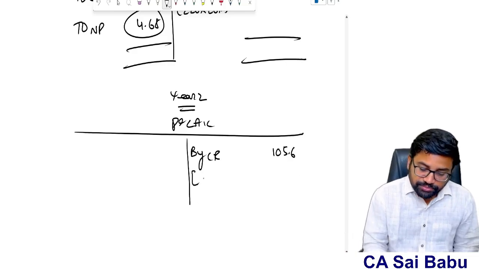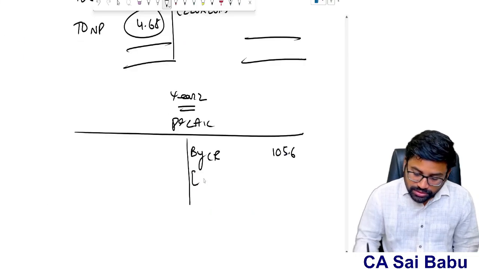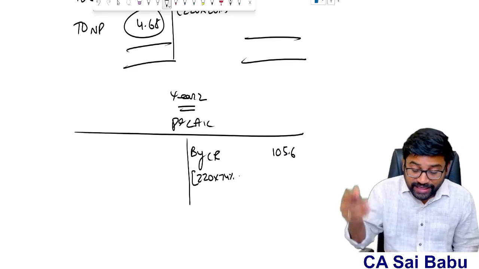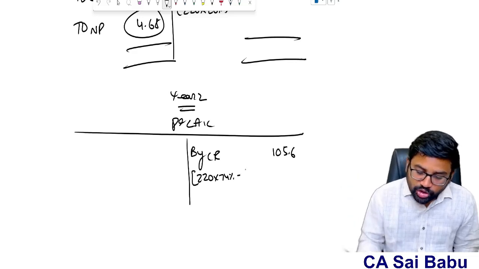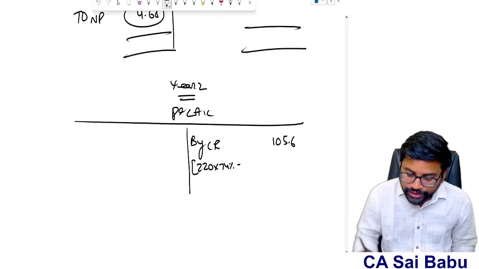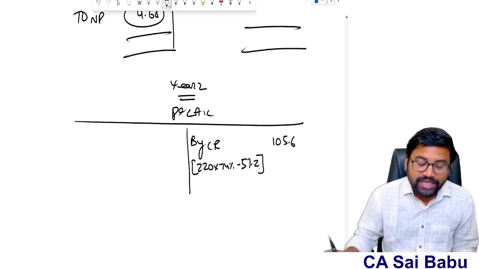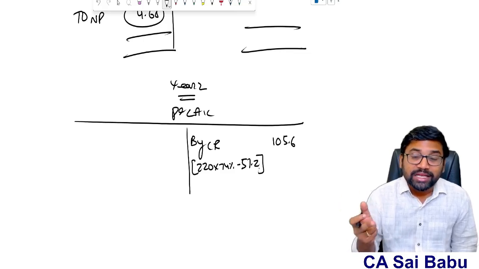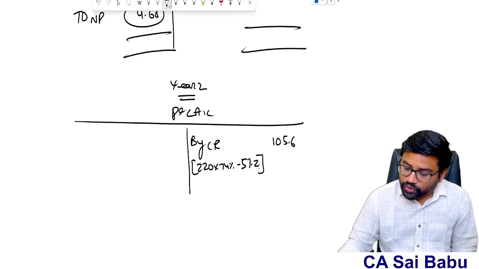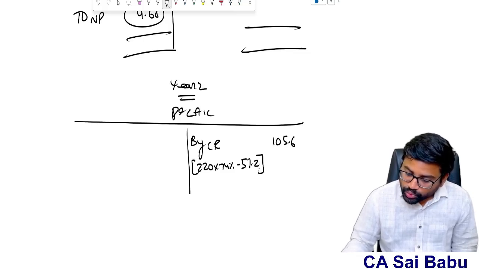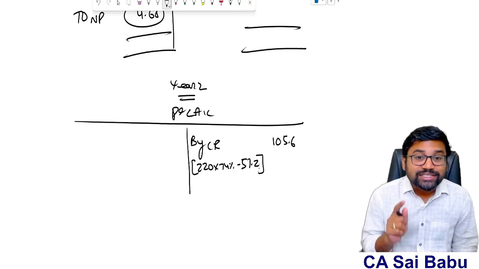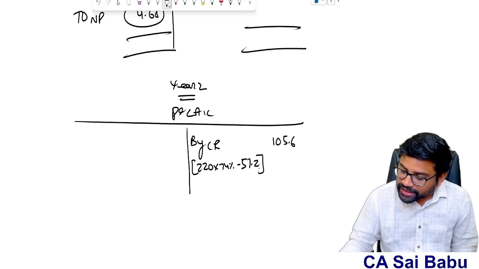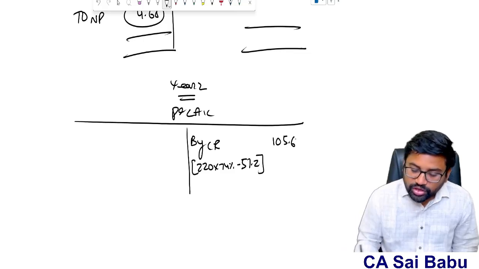So what happened here is 220 crores into 74%. This is cumulative up to the second year. Up to the second year, this is the revenue minus how much we recognized in the first year, 57.2. So we get the amount to be recognized in the second year. Correct, sir? 74 is the cumulative completion, but in that 26% is already recognized. Therefore 220 crores into 74 is 162.8, the total revenue by year 2. Already 57.2 recognized, so you will get 105.6.